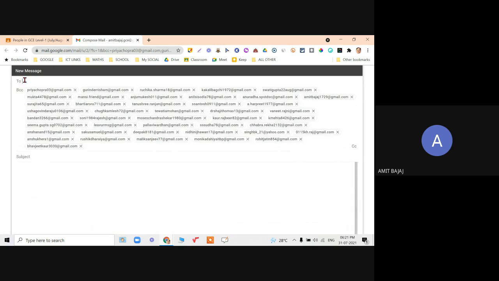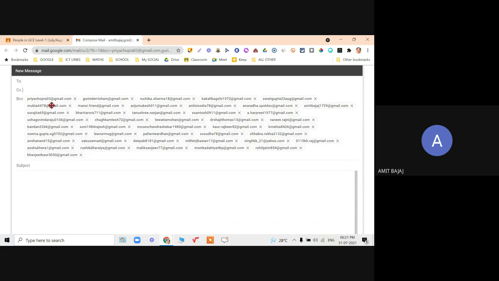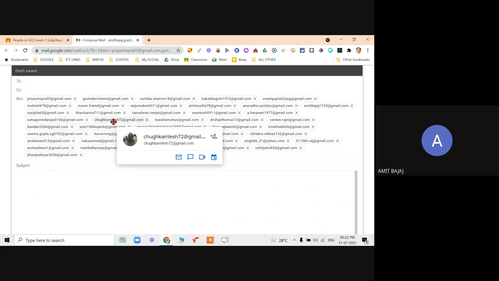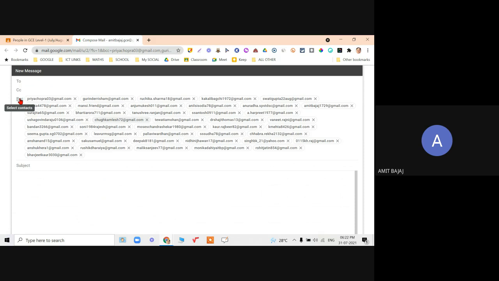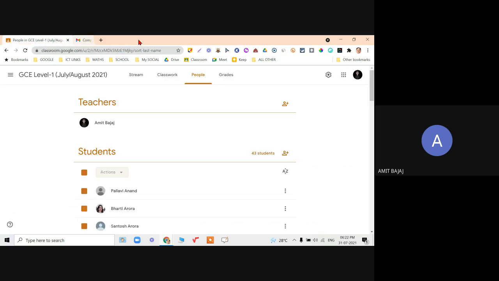There is the option for to over here. There is the option for CC. CC means carbon copy. So whatever mail I am sending to one particular student, and if I choose all these students, I add another email over here, all the persons in to and CC will be able to see that I have sent the email to this particular student and this particular student. But if I want that no one will get to know that the email is sent to this and this and this also, then they must be added in the blind carbon copy. That will be covered in the Gmail session.